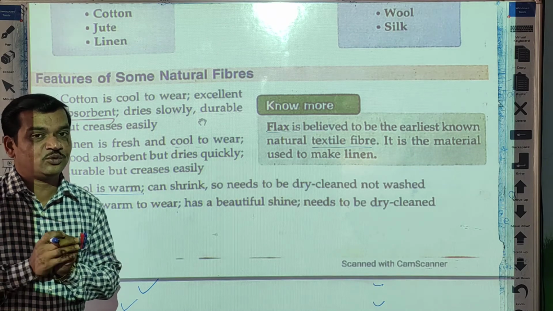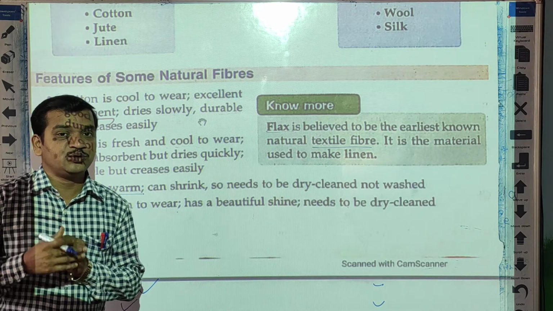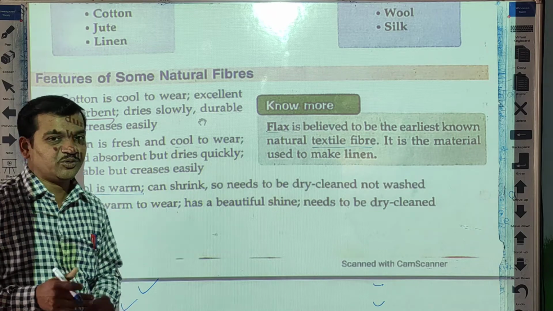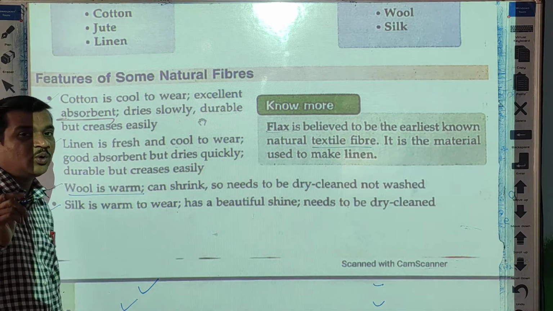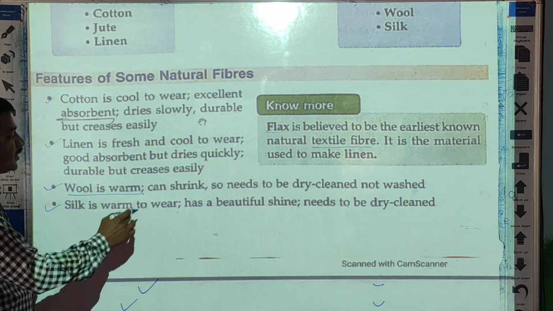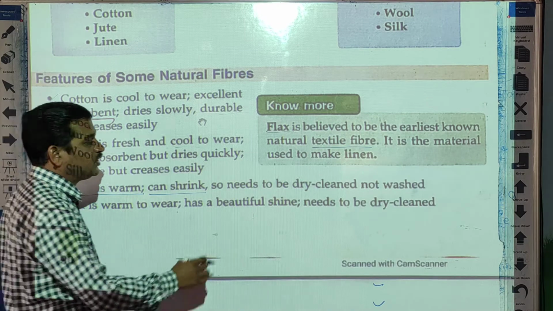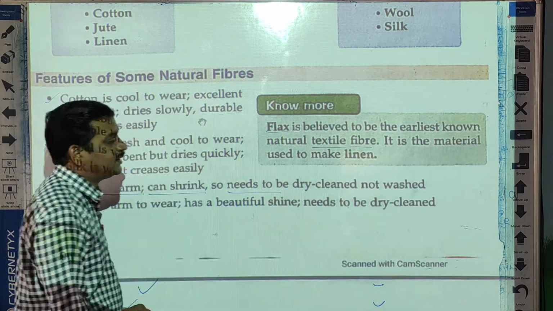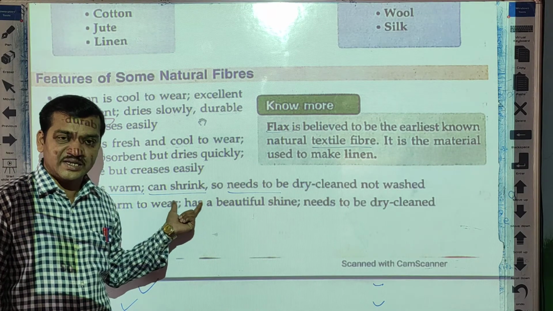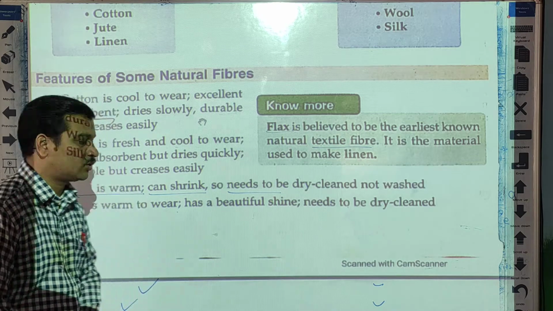Now winter season is going on, so have you started wearing woolen clothes? Yes, obviously, because the surrounding is very cold and we need to keep our body warm. These clothes can shrink in water, so we have to dry clean these woolen clothes, not wash them.